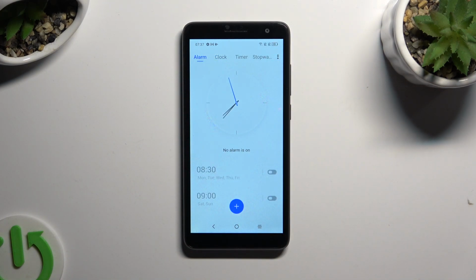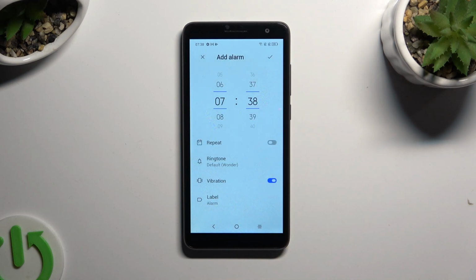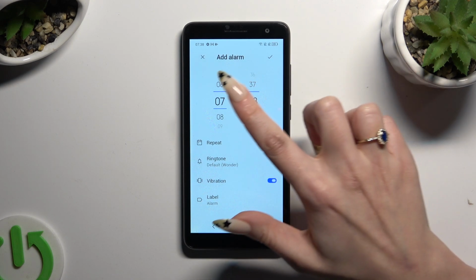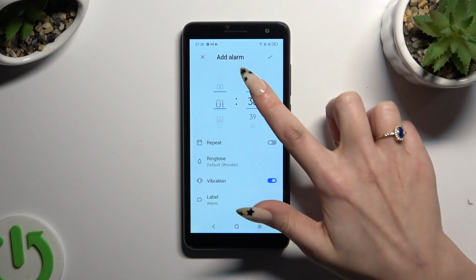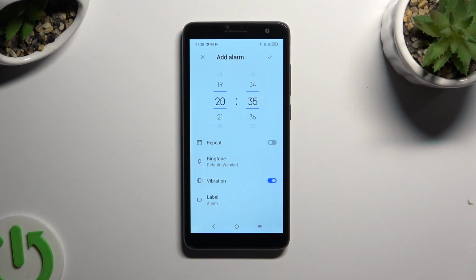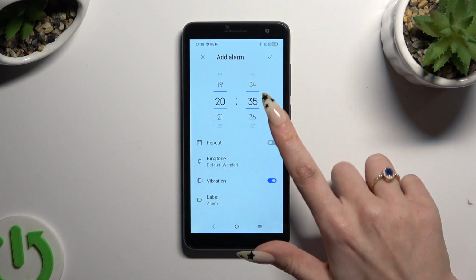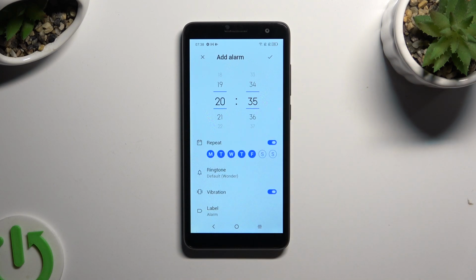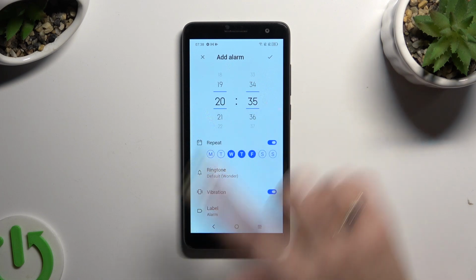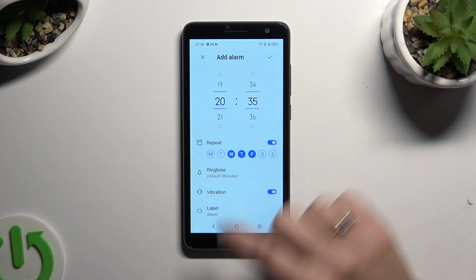Now to create new alarm, hit this plus icon at the bottom. Finally, you can adjust your alarm however you wish to. At the top, set up an hour. Then click on the gray switch next to repeat if you wish for your alarm to repeat. And tap on blue days of the week that you wish to exclude, or white ones to add them.